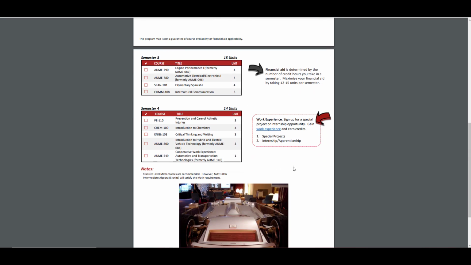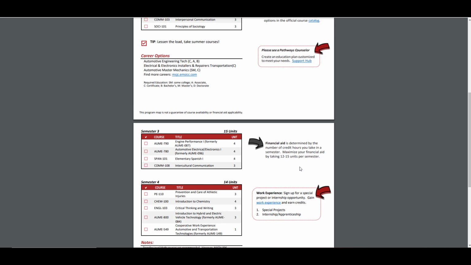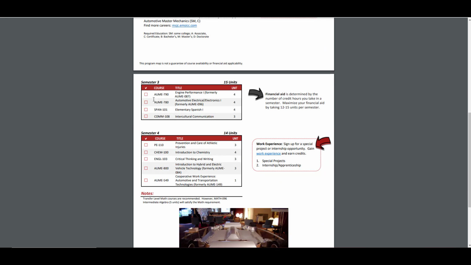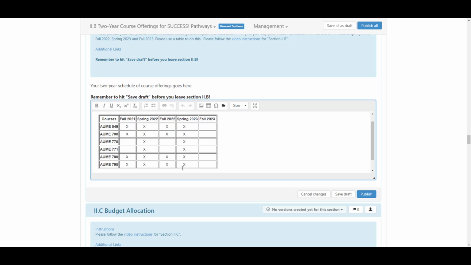In order for students to take all the courses offered these 4 semesters, the courses themselves have to be offered. So for AUME, that means AUME 700 has to be offered for the first semester. AUME 771 and 770 need to be offered the semester after that. AUME 790 and 780 need to be offered the third semester, and AUME 800 and 549 need to be offered the fourth semester. Notice that last year's schedule has X marks in the table for the semesters in which each course needs to be offered, but it has more as well.